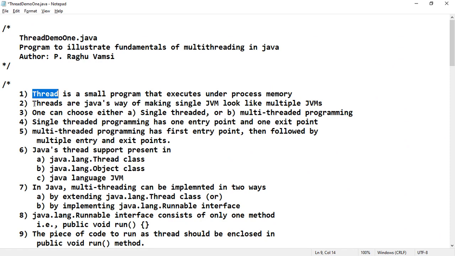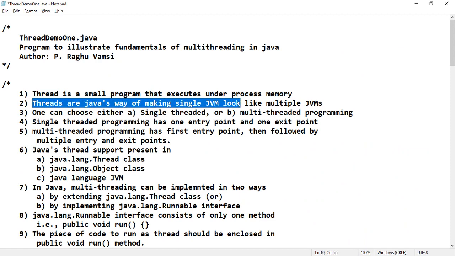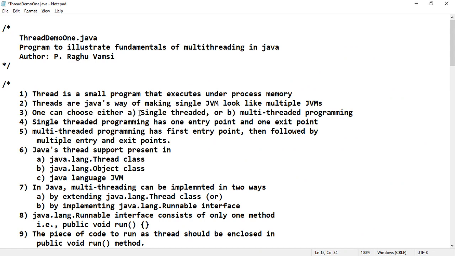Second point is, threads are Java's way of making a single JVM look like multiple JVMs. That means it will create an illusion that Java's virtual machine will act as multiple virtual machines. So this is an illusion that will be created. So one can choose either single-threaded or multi-threaded programming. Single-threaded means you don't need to write any threads.